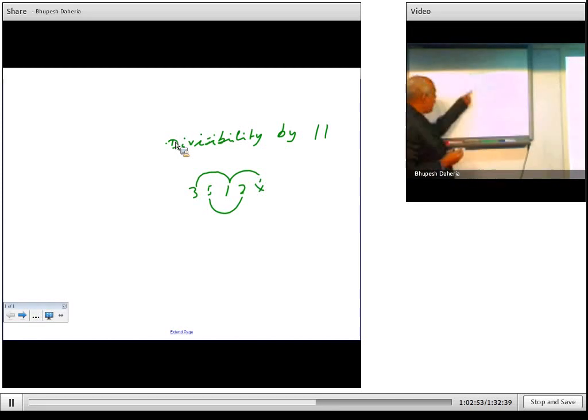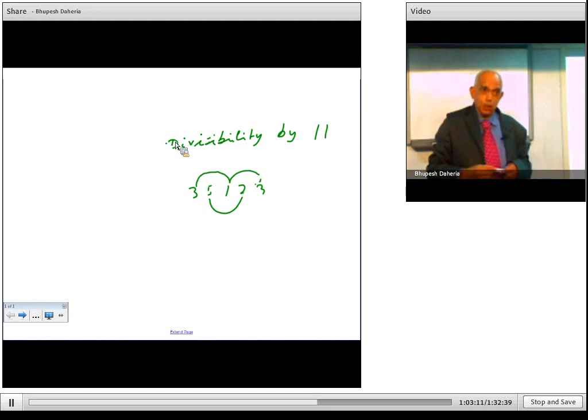Now divide 35 by 11. So 33, remainder 2, 9, 8. How much will that be? Yeah, how much? 2, 10. Sorry, 10. Then again it will be divisible. So the entire number is divisible by 11.